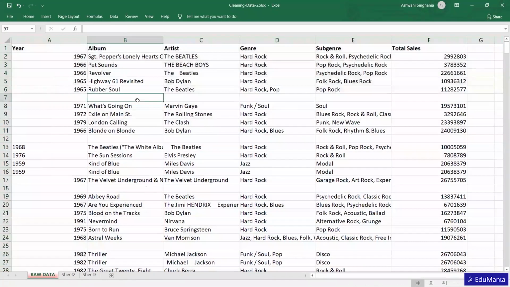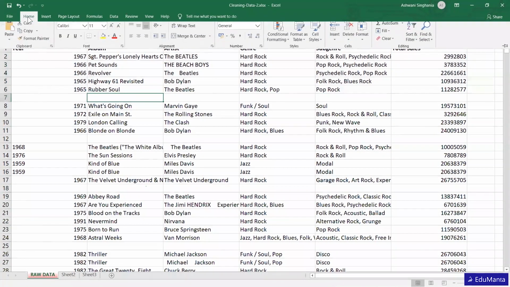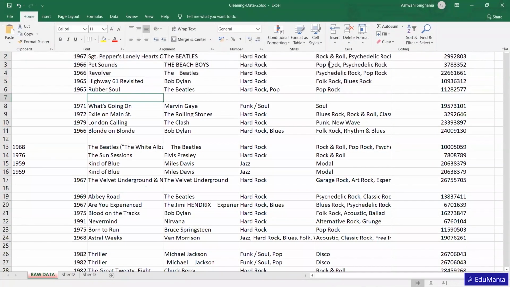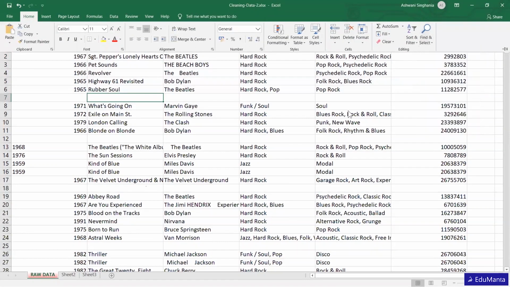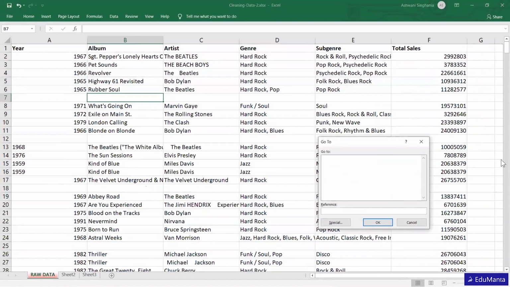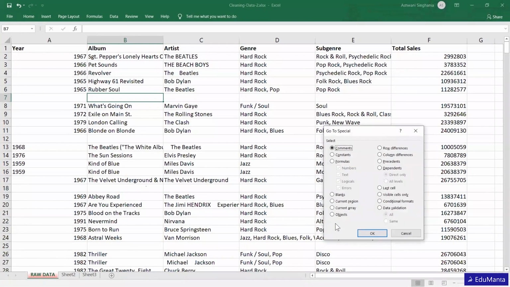So first let's remove these blank spaces. We can do it two ways. We can either go under Home, Find and Select, Go To, or Go To Special, or we can use the shortcut F5 and then Go To Special, and then here you can see Blanks.